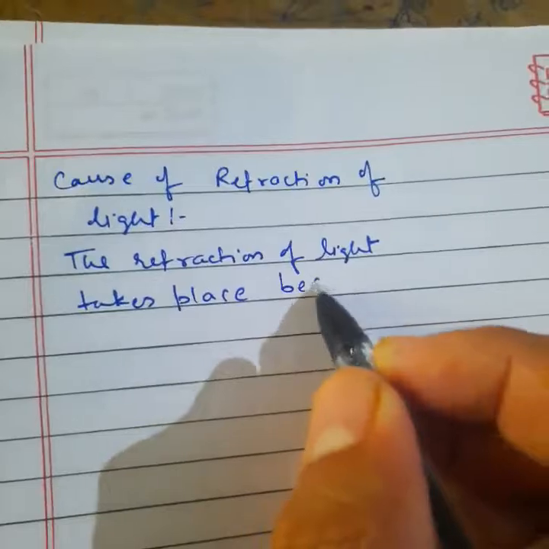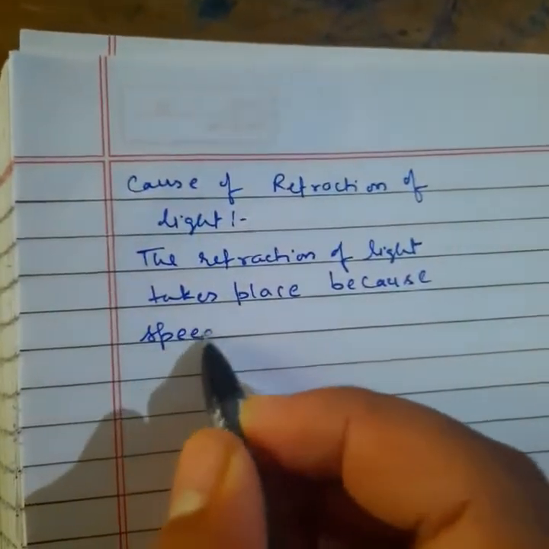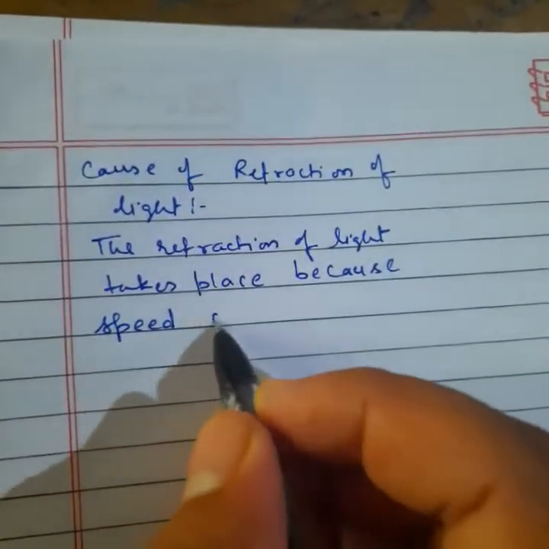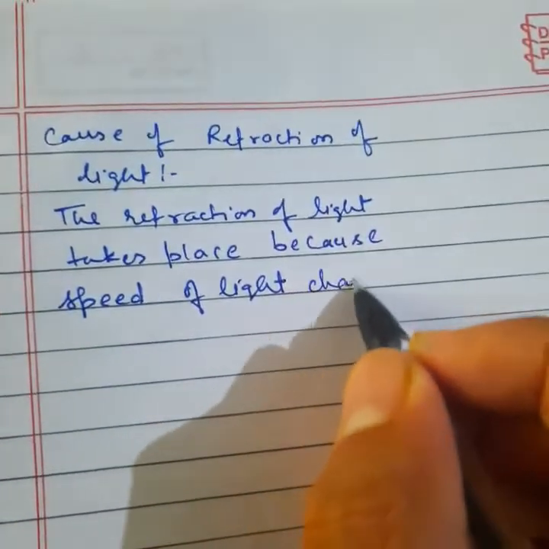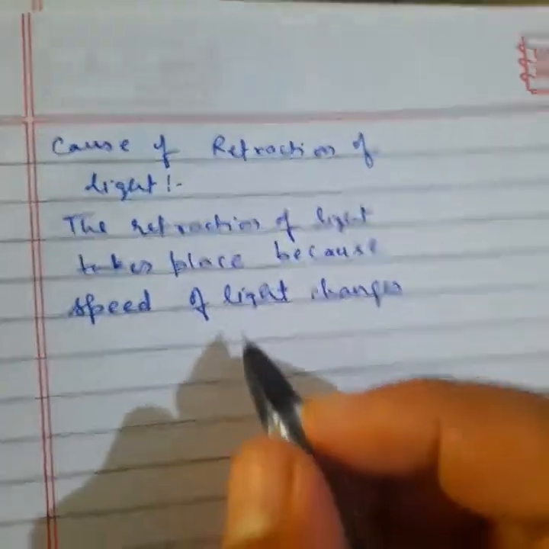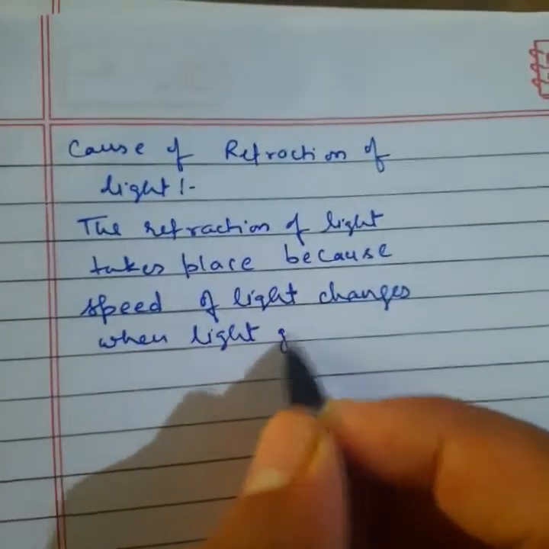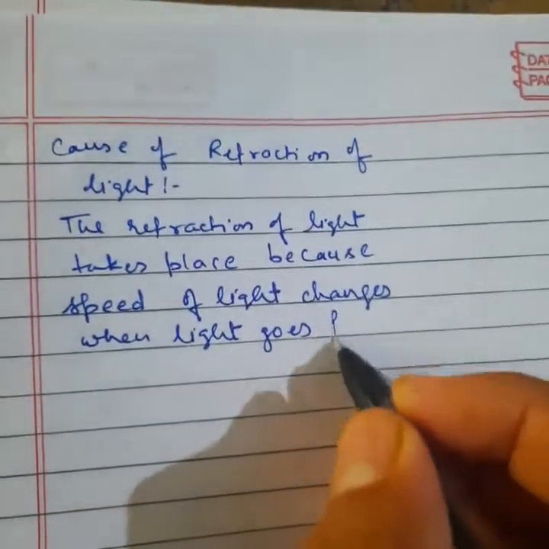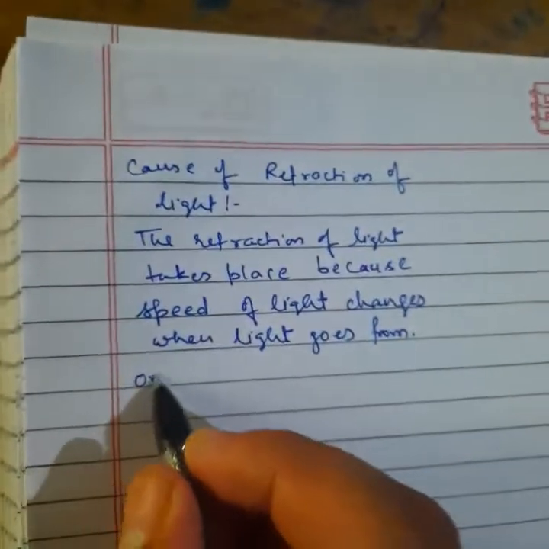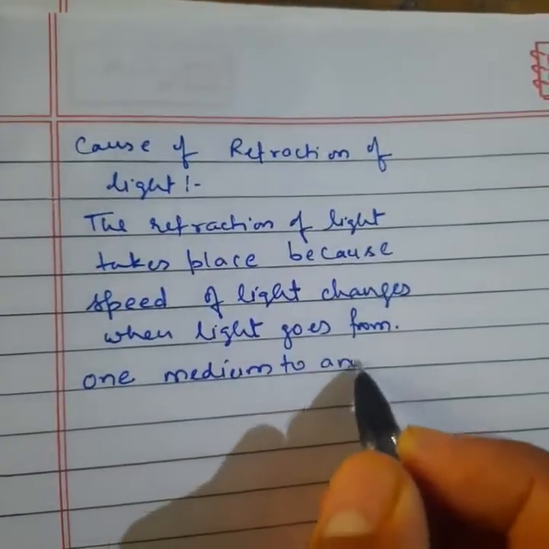Because the speed of light changes when light, the ray, goes from one medium to another.